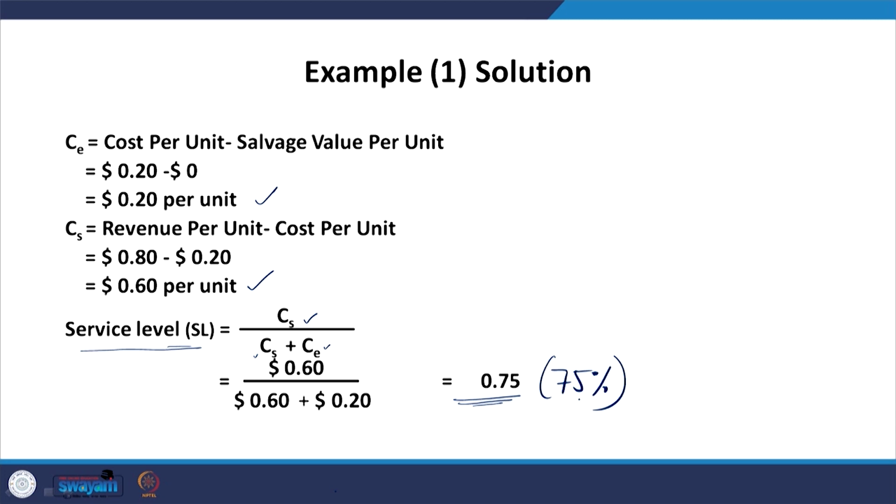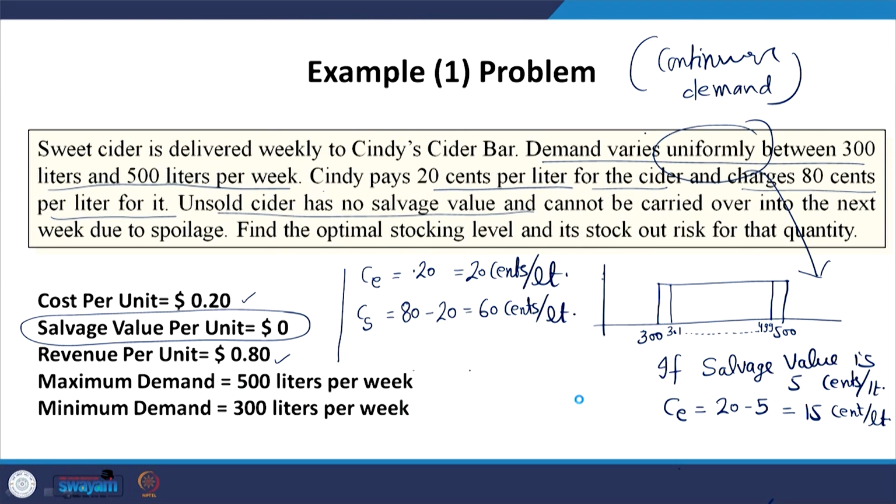The meaning is that our demand is varying from 300 liters to 500 liters. There are equal probabilities, as I told you from this graph, for different levels of demand. 300 liters will have the same probability and 500 liters will also have the same probability.